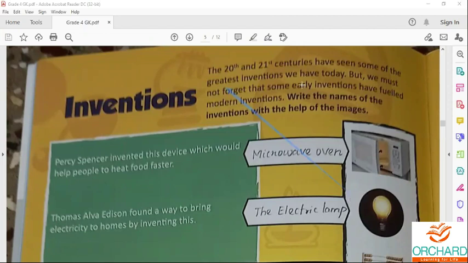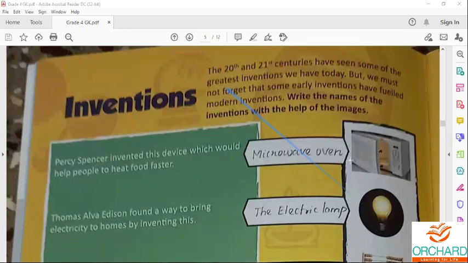So, invention. What is meant by invention? A thing that has been made or designed by somebody for the first time.